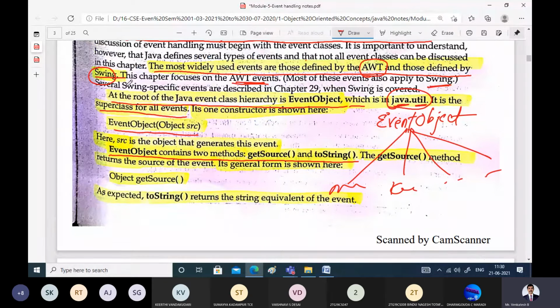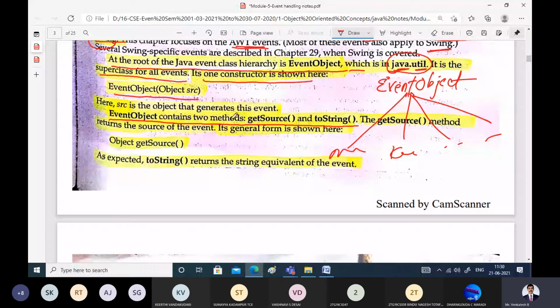The constructor supported by the EventObject class takes src, which is the object that is going to generate the events. This EventObject superclass has two methods, getSource and toString. As the name says, getSource is responsible for providing the source of the event, and its general form is this one. toString returns the string equivalent of the event, that is, the human readable form of the corresponding event.